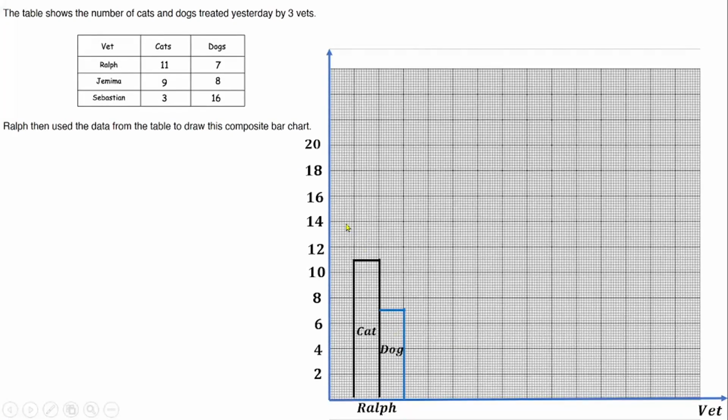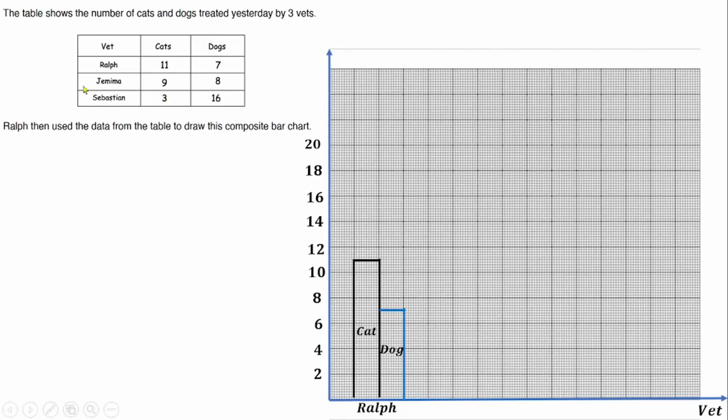Instead of putting this on top of this one, I can also put it beside it. Don't forget that you can see that there is no space between this bar and this bar because they are both representing Rafi. So the next 2 centimeters, I'm going to leave the space, which is the same as this, before I can now do Jemima. So for Jemima, I will leave this space, which is 2 centimeters.